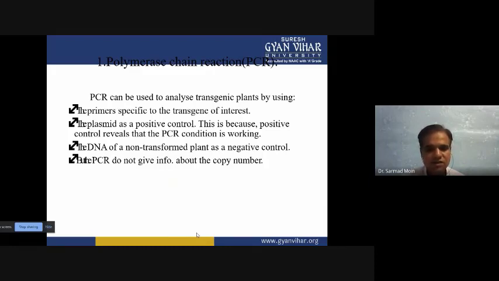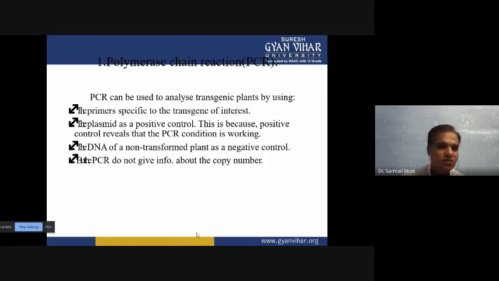When we transfer these forward and reverse primers, they bind, and when replication starts, only our transgene will replicate and produce our gene of interest. The remaining part will not replicate. So using PCR we can replicate our specific DNA portion and determine whether our gene of interest is present or not.